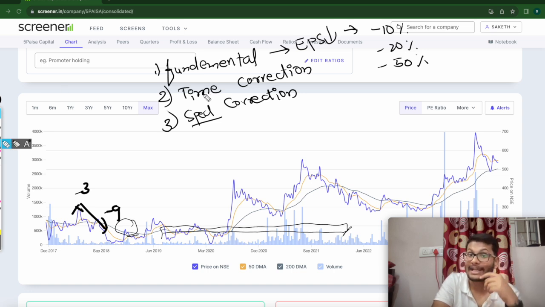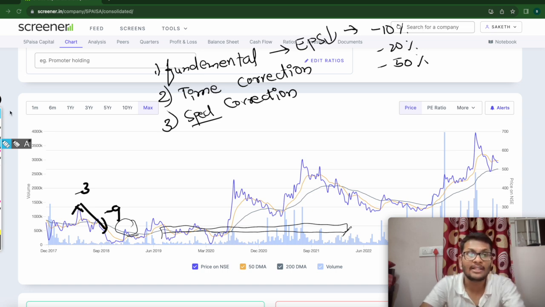And the time correction happens when the stock has not been giving returns for the last 4 years. The fundamentals do not change. The EPS will be growing, revenue will be growing, profits are growing, but unfortunately the stock will not be moving. There are a lot of large-cap stocks like this, for example HDFC Bank, Hindustan Unilever, Kotak Mahindra Bank. These all come under this category. So this goes under the time correction.